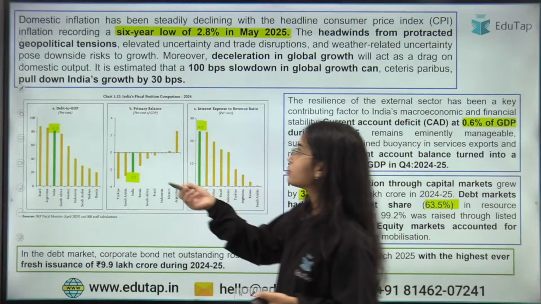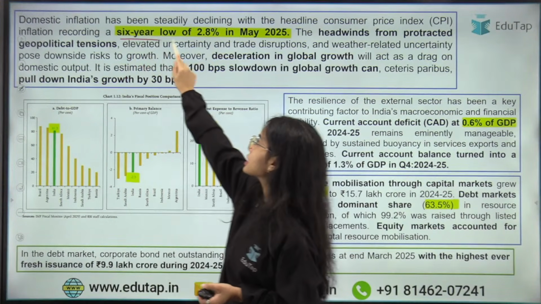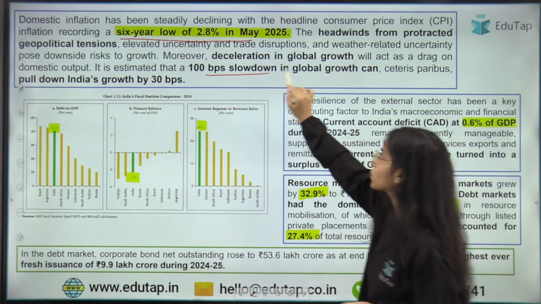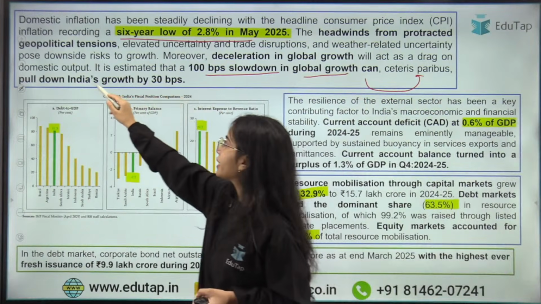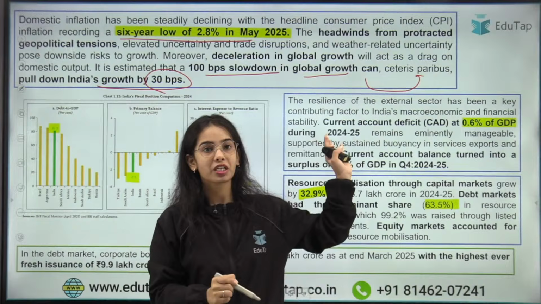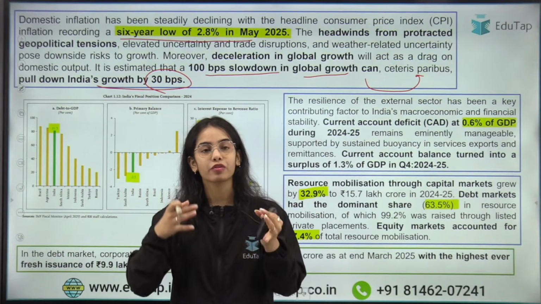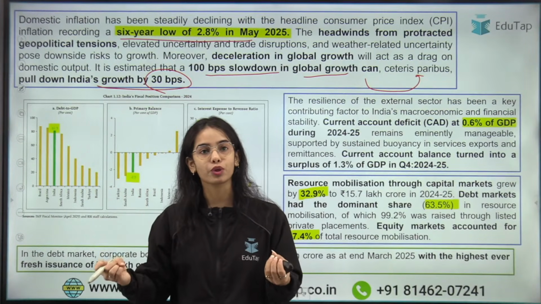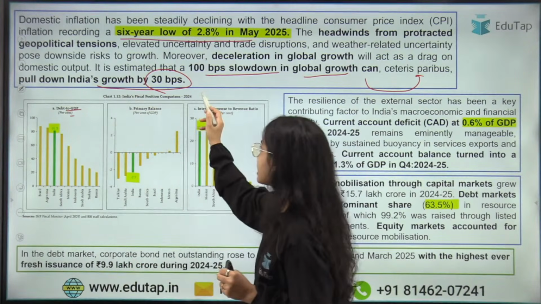Okay, so here the important data has been marked. Here you can see that the inflation has reached the 6-year low of 2.8% in May 2025. A 100 basis points slowdown in global growth can, ceteris paribus, pull down India's growth by 30 basis points. Ceteris paribus means other things remaining constant, other things remaining the same. If the global growth is slowing down by 100 basis points, India's growth is going to slow down by 30 basis points.